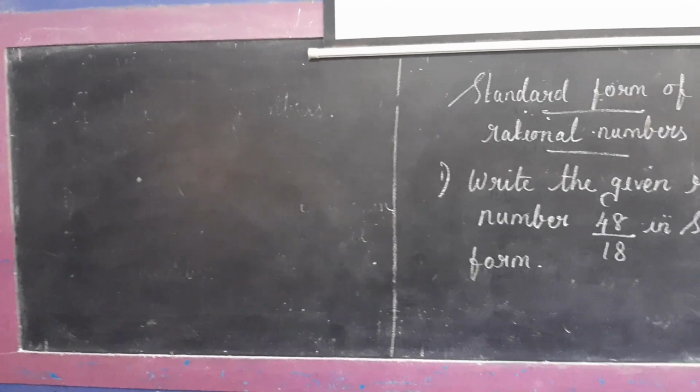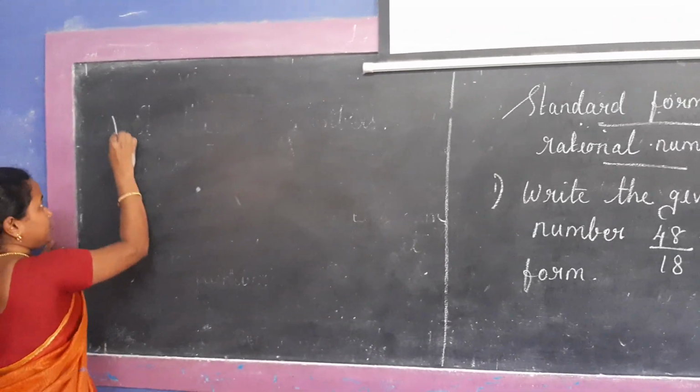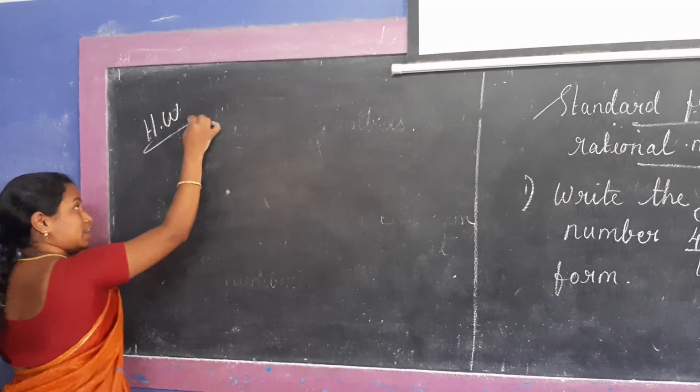Okay, based on this standard form, I will give you 3 homeworks.